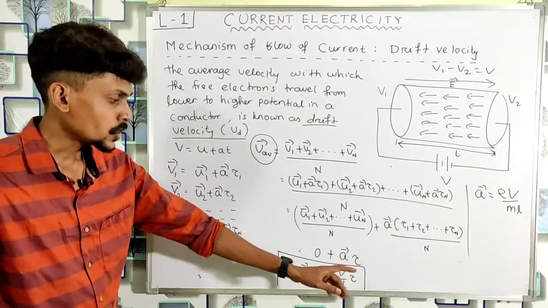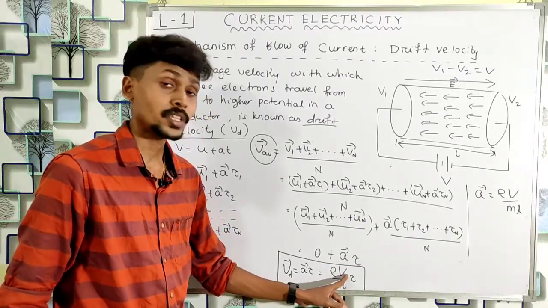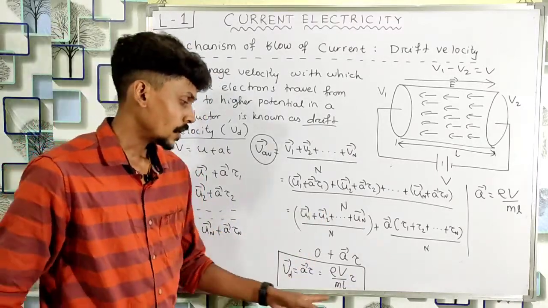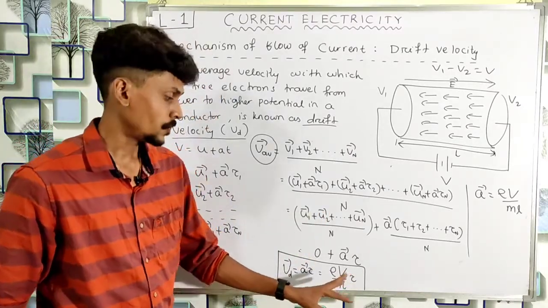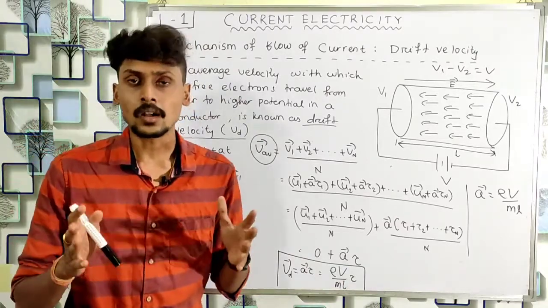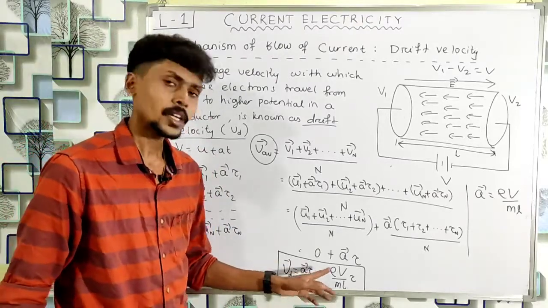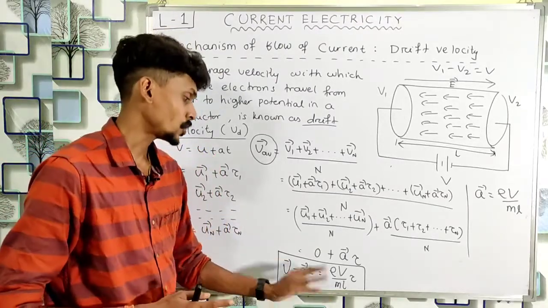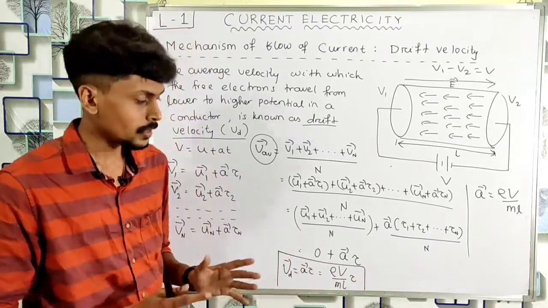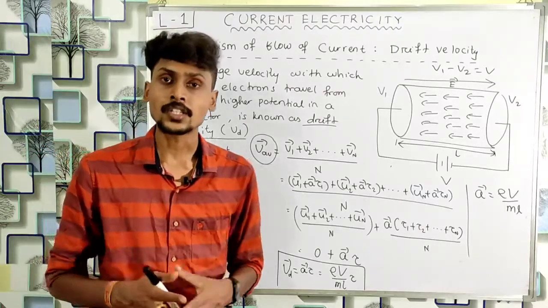So look at this expression. We have this charge of electron into potential difference, which is V, into this average relaxation time tau, divided by mass and the length of the conductor. So if we take a conductor, then its length is fixed, and we know that charge of electron is constant, the mass of electron is constant. But look at the term V and tau. V means the potential difference and tau means the average relaxation time.